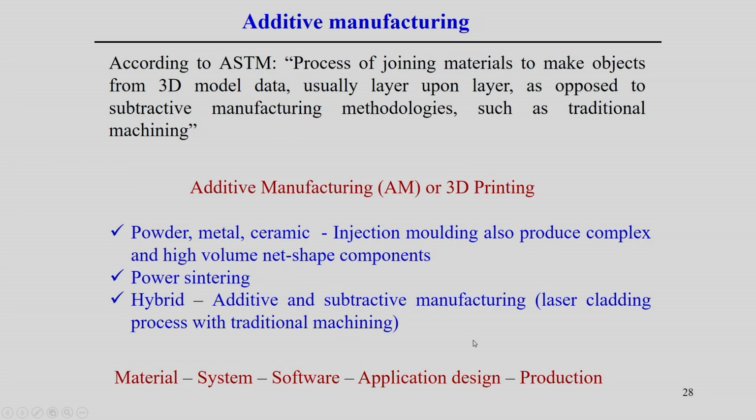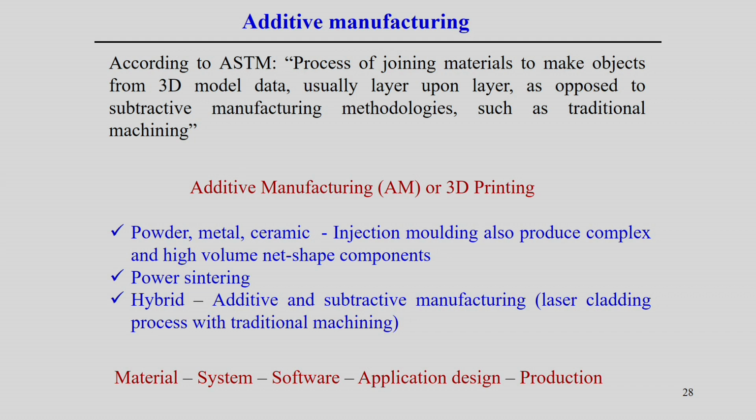Now, apart from that, there is additive manufacturing. Additive manufacturing is nowadays an attractive technology, and it is gradually, more rapidly developing. Simply, we understand that apart from the subtractive approach we follow in the machining process, we can create any kind of complex shape just by layer deposition of a particular material.